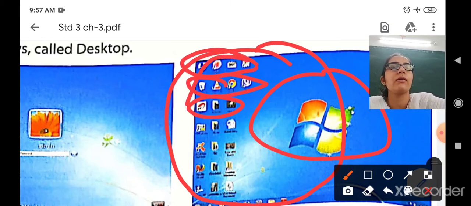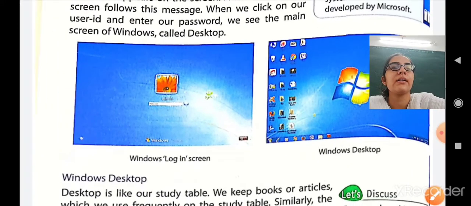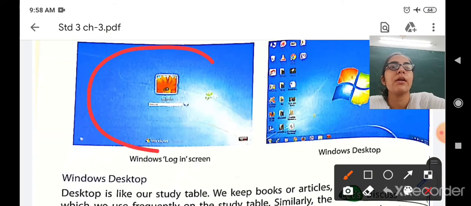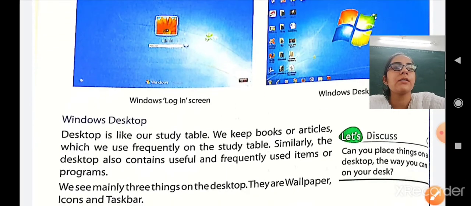So these are called the icons. Okay, so these are the icons. So that is a Windows desktop, and this is the Windows login screen where you have to log in. Let us first discuss the Windows desktop.